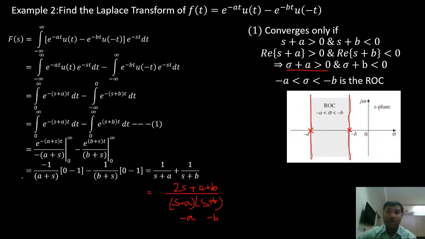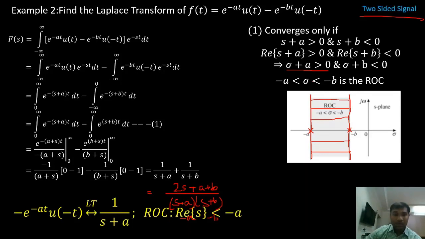Now, here in this case, my signal is not right-sided or left-sided. It is a combination of both. It is a two-sided signal. So my ROC is going to be in between two poles. It won't be right of the rightmost pole or left of the leftmost pole. So this is how I will find my ROC, right?